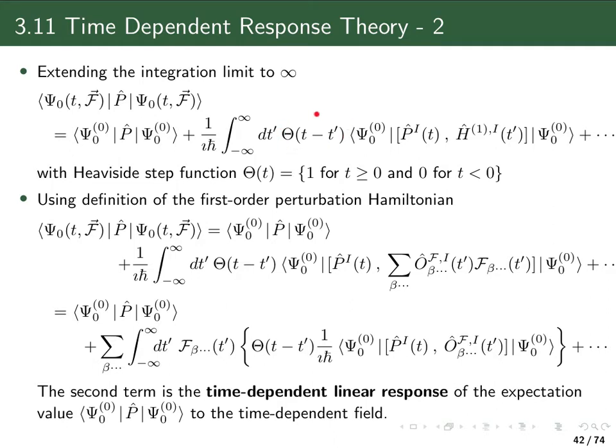That one introduces this function theta here, which is called the Heaviside step function, which makes sure that whatever I add to the integral by extending the upper integration limit is actually 0. Because the definition of the Heaviside step function is that its value is 1 if the argument is larger or equal to 0, and is 0 if the argument is negative. And that means for all times t prime, which is my integration variable, larger than t, this Heaviside step function is going to be 0.